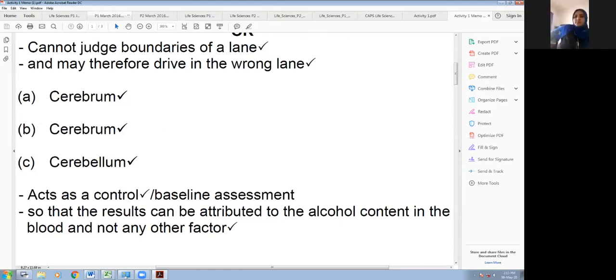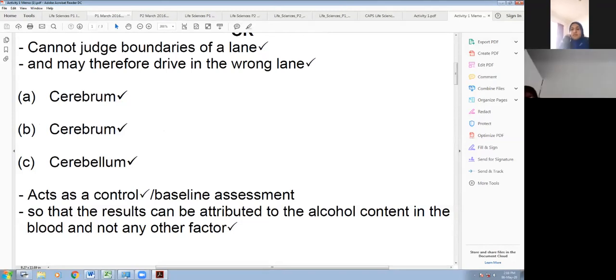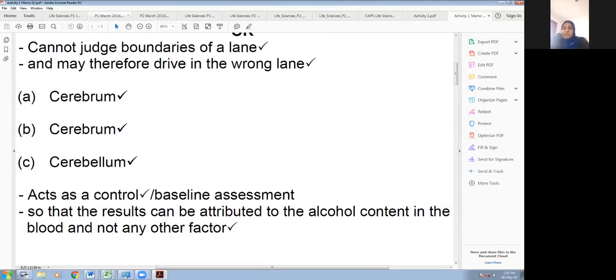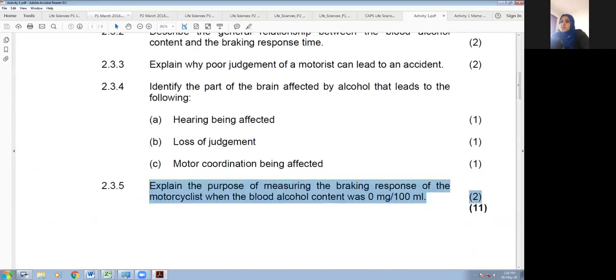But now if you measure that same person without having alcohol, then we're going to know. The function of the control is to make sure that you have a setup similar to the experiment. All variables are the same or controlled except for the independent variable. So the only difference would have been that the independent variable, which is the amount of alcohol, would have been different. So if there's a change in the response time, we know it's definitely because of the alcohol consumption or the alcohol content of the blood.